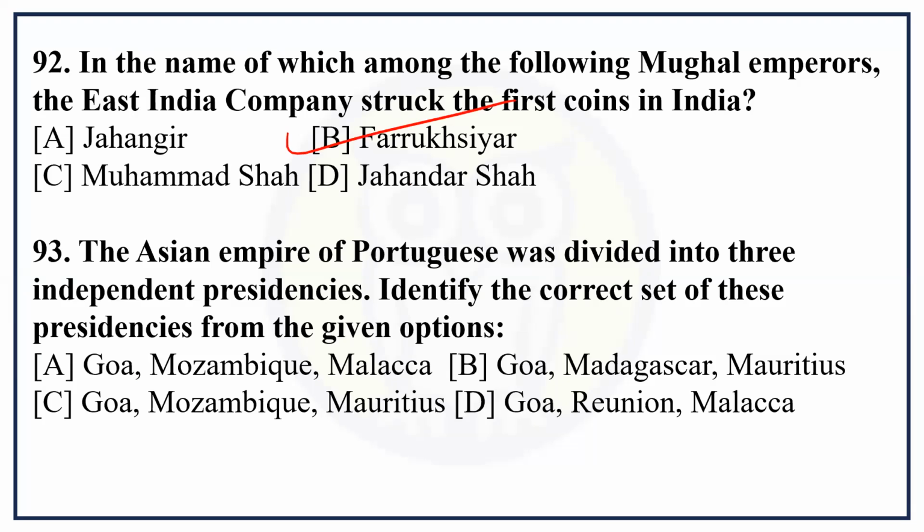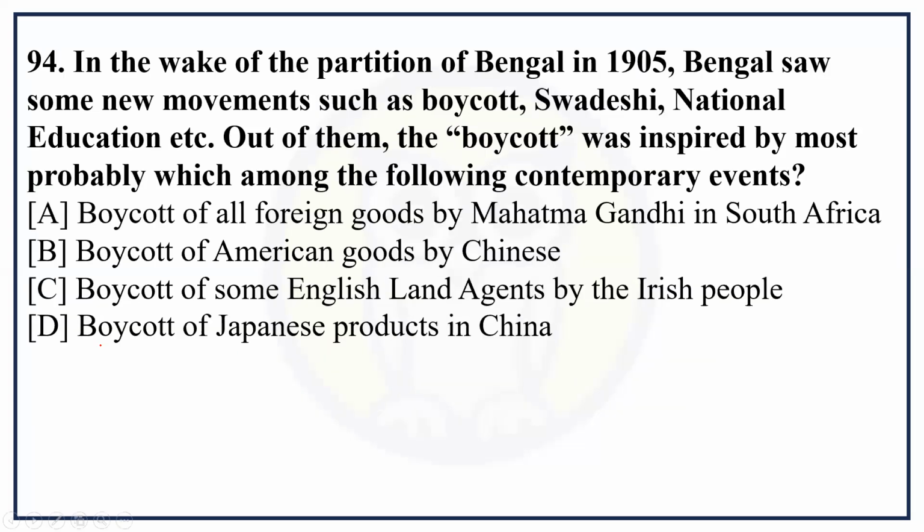Question number 93. The Asian Empire of the Portuguese was divided into three independent presidencies. Identify the correct set of these presidencies from the given options. Goa, Mozambique, Malacca; Goa, Madagascar, Mauritius. Option A, Goa, Mozambique, Malacca, is correct.